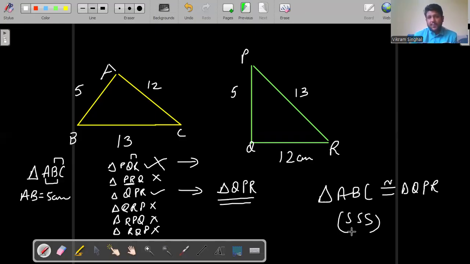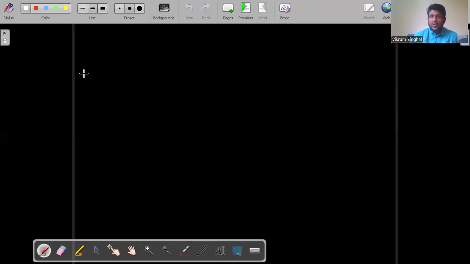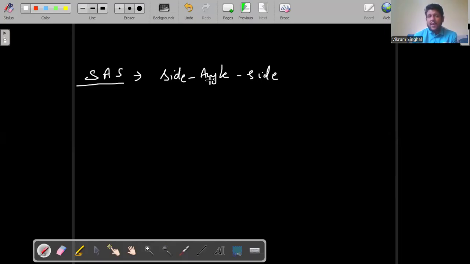So this was the first and the simplest rule out of the other rules that we are going to learn here in the class. The first rule was SSS. Now let's come to the second rule, which includes an angle, SAS. So this is side, angle, and side. This can be the full form for SAS, that is, two sides and an angle of one triangle should be equal to two sides and an angle of another triangle. Now here I have a catch that I'll let you know just after this example.